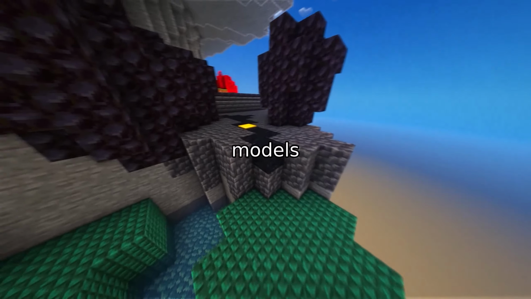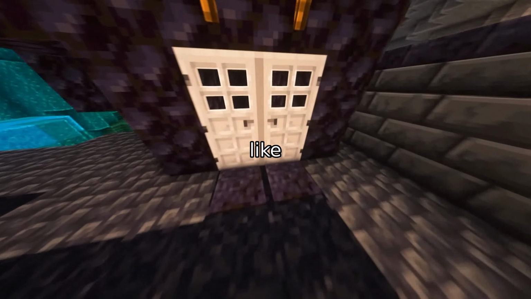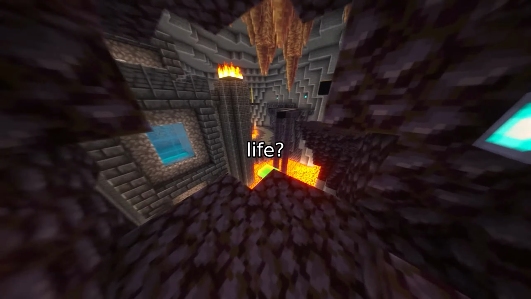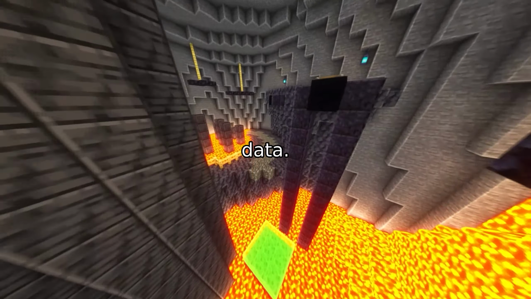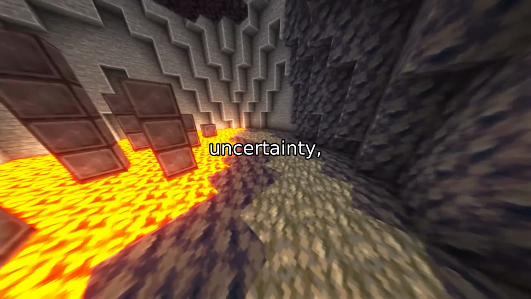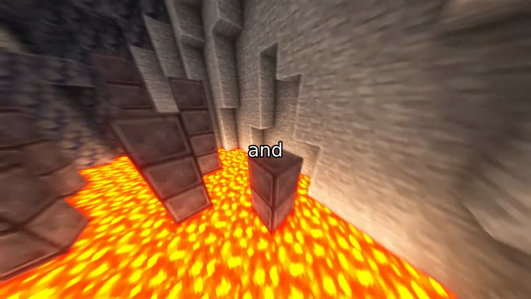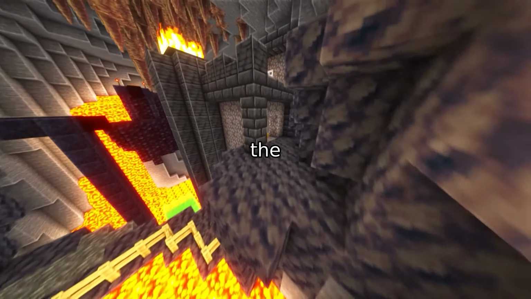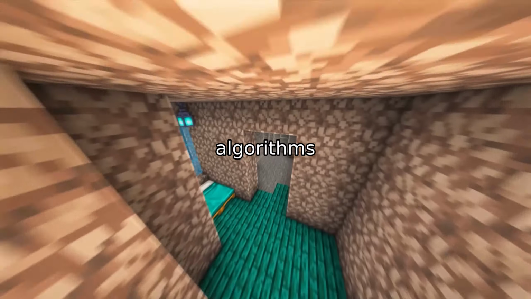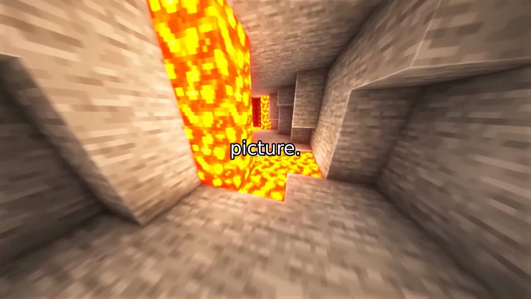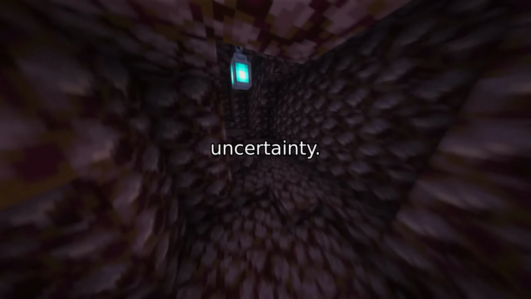Ever wondered why some AI models struggle to predict real-world systems, like weather, traffic, or even your phone's battery life? It's not just about having more data. The real challenge is understanding uncertainty, the hidden gaps between what we know and what we don't. Today, we're diving into the science of prediction, and why even the smartest algorithms hit limits when they don't have the full picture. Let's start with a simple idea: uncertainty.